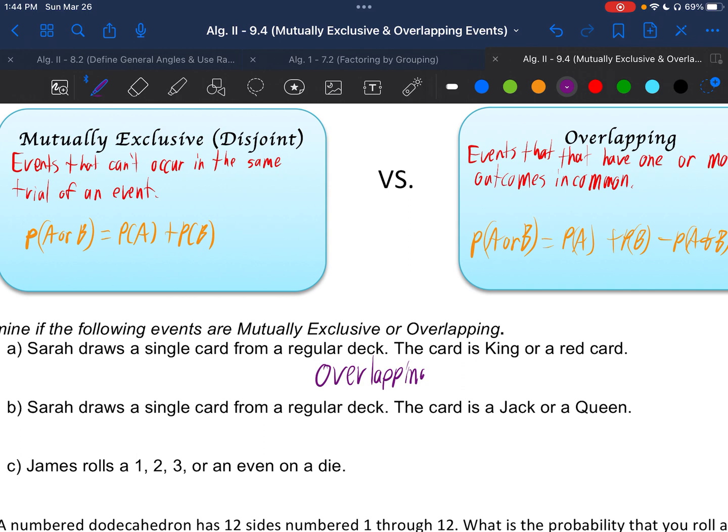They could both occur at the same time, but it's also possible that you just get a red card that's not a king, or a king that's not red. Sarah draws a single card from her regular deck. The card is a jack or a queen. So can that happen at the same time? Can the card be both a jack and a queen? Nope. So these are mutually exclusive.